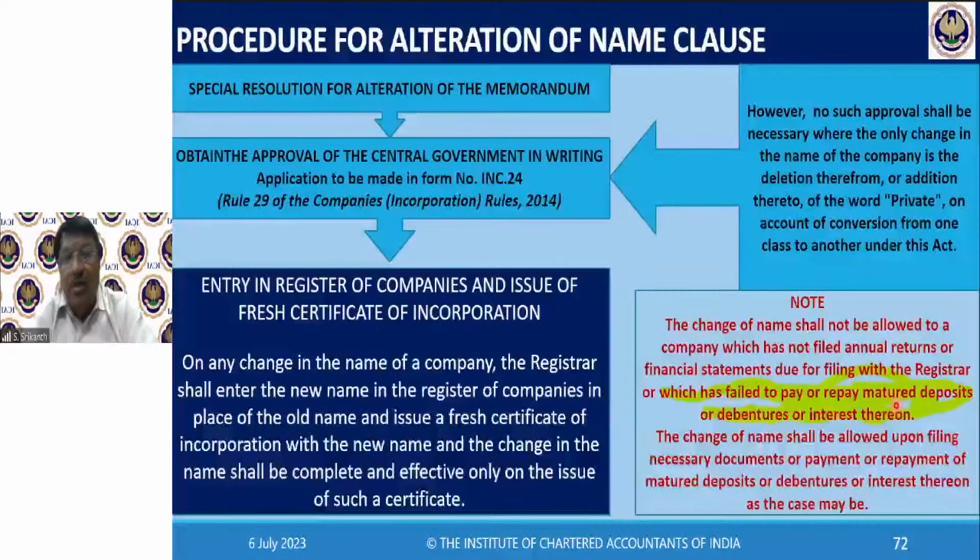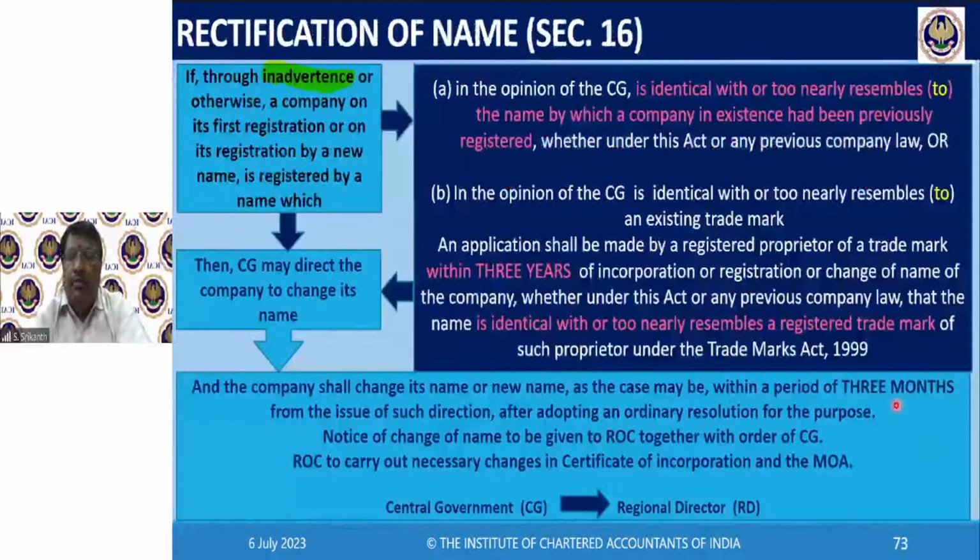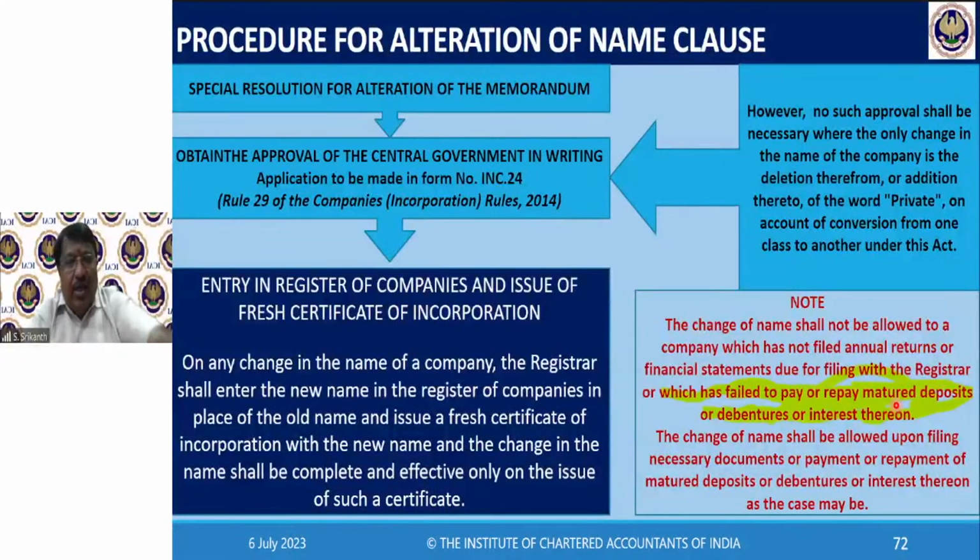Rectification of name. Friends, this is alteration of name. Voluntary. Company wants to change the name. Whereas here, rectification. That is, the company is incorporated with a name that is wrong or that is not suitable. Then what happens? That is section 16. Whereas here, this is straight. Company has a need. It wants to change the name voluntarily for its own purpose. Then you follow this procedure.